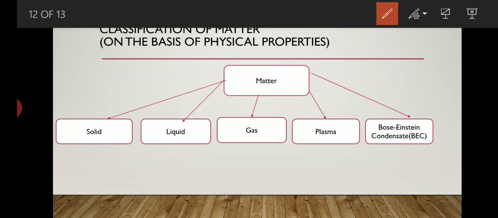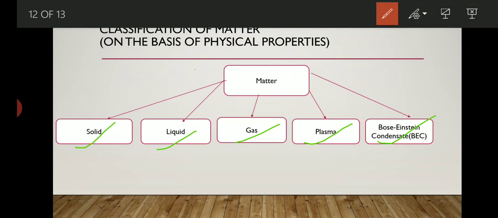Solids are rigid in nature, liquids are fluid in nature, gases are freely movable in nature, and plasma is the fluorescent glow which we observe in galaxies, in stars or in a tube light; that is considered the fourth state of matter, plasma. And last is the Bose-Einstein condensate state of matter.